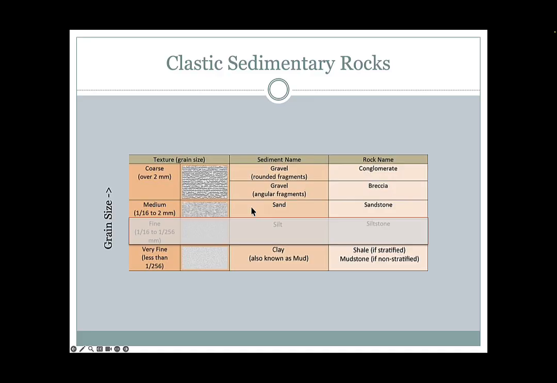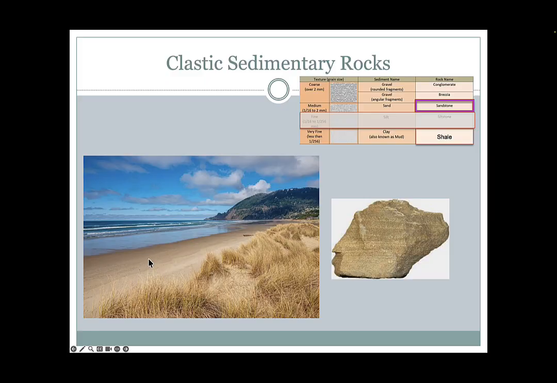But let's start in the middle here with sand, and how once we make a rock out of it, it's made into sandstone. So we see sand whenever we go to the beach. The sand is just describing the size of the particles. If we see very white sand like this, probably most of those particles are quartz grains, so little broken up pieces of quartz. They tend to be on beaches because they're hard, they last longer, while other rocks get just broken down into mud-sized particles. Quartz is stronger and can stay sand size for longer. And then if somehow over time this beach gets buried and the sand gets cemented together and turned into a rock, then we would call that rock a sandstone.